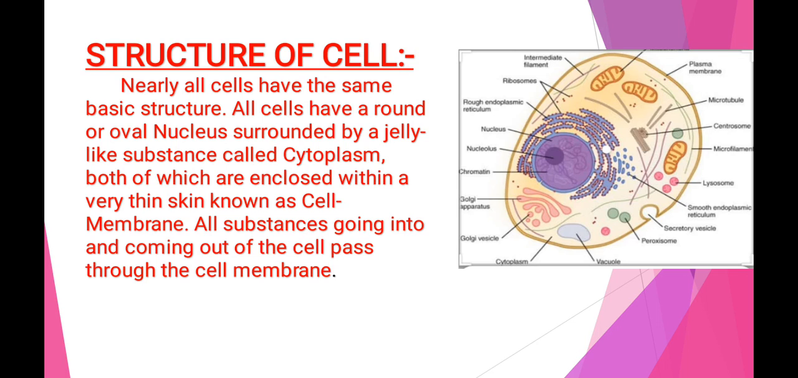Now we will see the structure of the cell. This is the cell. The cells of the living body, as I told you, have the same structure. The outermost membrane of the cell is called the cell membrane. It may also be called the semi-permeable membrane or selective membrane. It helps in transportation. Inside the cell there is cytoplasm.